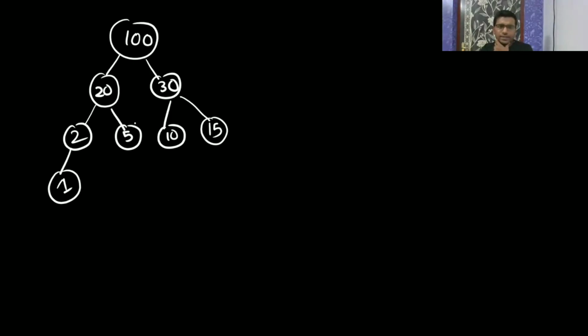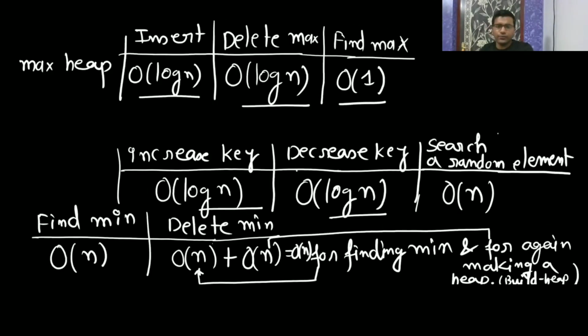Otherwise, overall, even if we are not calling build heap, the time complexity is going to be big O of n only. So what we can do is check after deletion whether it is a max heap or not. If it is a max heap, then we will not call build heap. We can do this optimization. If we see that after deletion it is not a max heap, then we will call build heap.